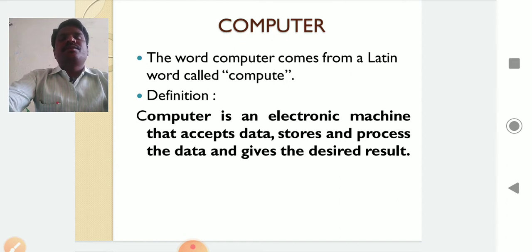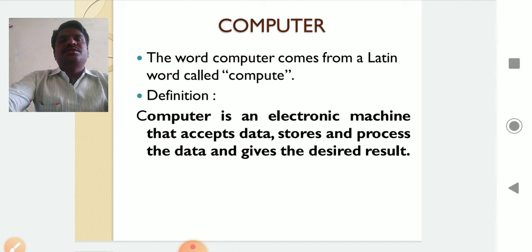What does it do? The computer accepts the data given by the user, stores the data and processes the data. Whatever data the user gives, it will store and process, and give the results whenever we require, in our desired format. The result will be displayed according to the user's format.